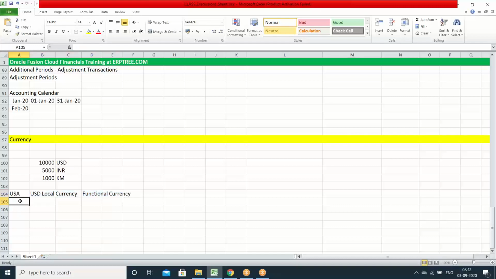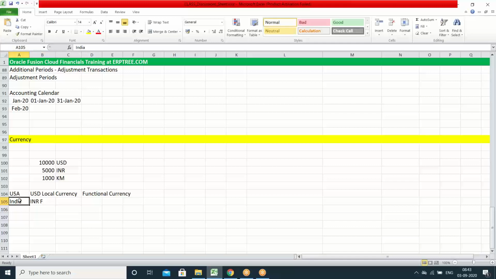Now, you have customers in India. The India currency is INR. So we are running the business in USA, but we have customers in India. So we have to record the transactions in our books in INR currency. So INR is not our local currency. INR is the local currency for India, not for USA. So when you are doing the business in USA, USD is the local currency, and INR or any other currency other than USD, all other currencies we have to treat as foreign currencies.